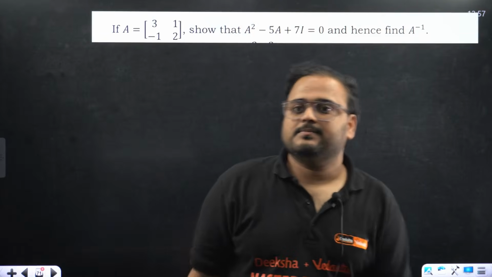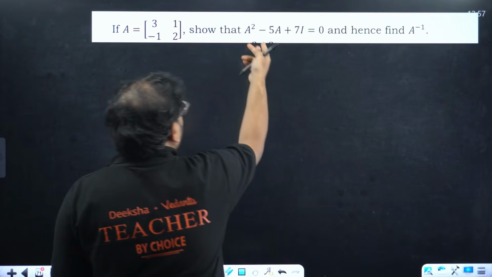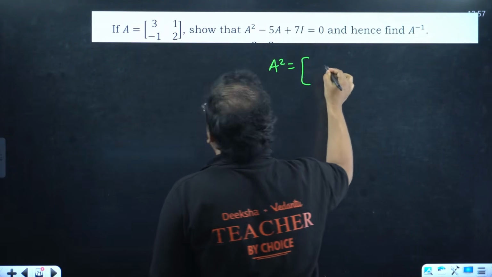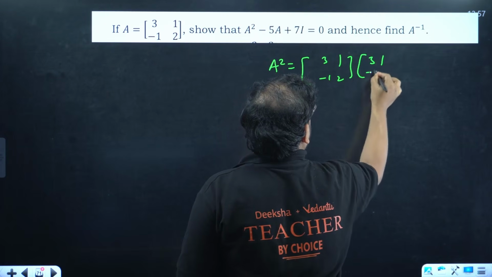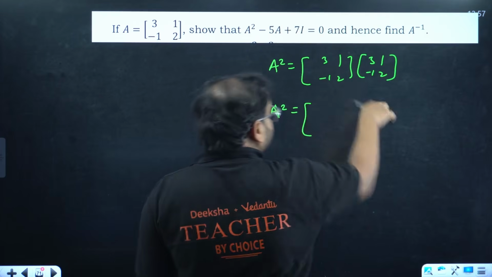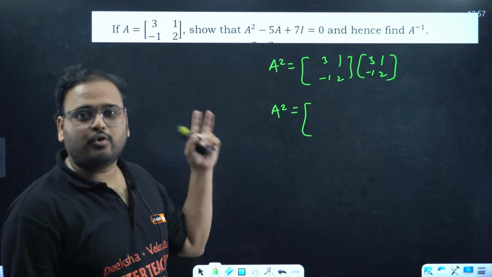Finding A inverse. Exact same question. 4 marker again. How do you find it? So you have to show this part. 3 1 minus 1 2, same thing. Try it out now. This is important, by the way. This is an important 4 marker question. Okay, easy one. That's why I've given you 2 questions of the similar category.